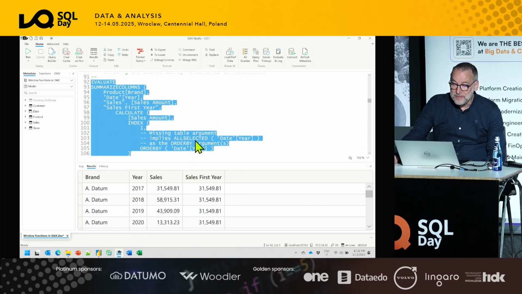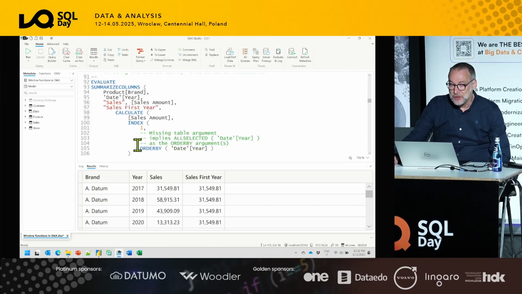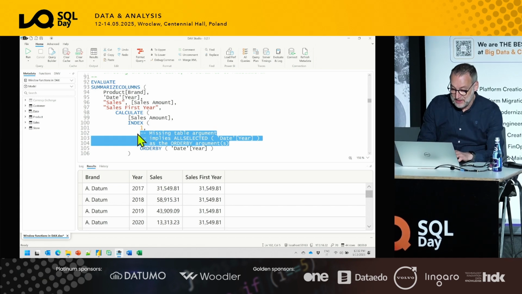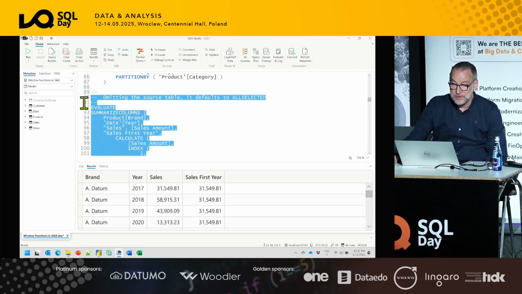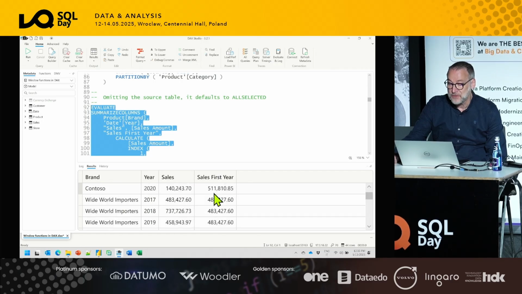Before we move further, oh no, so far we don't need apply semantics. So you use order by date year. You could have obtained the same result using all selected date year. This just makes it more evident what the source table is and what is the order by that you want to use. You run the code, you obtain the very same result, Contoso 2017, the sales amount, and the sales in the first year.